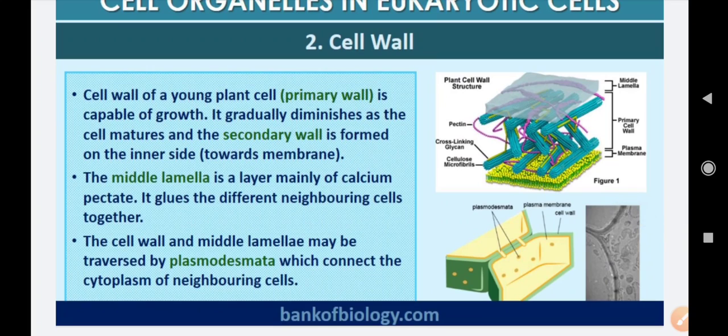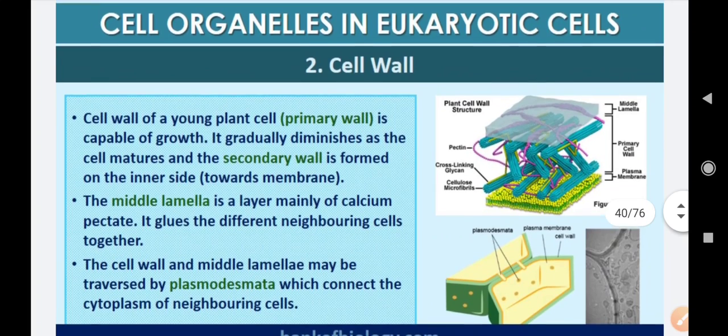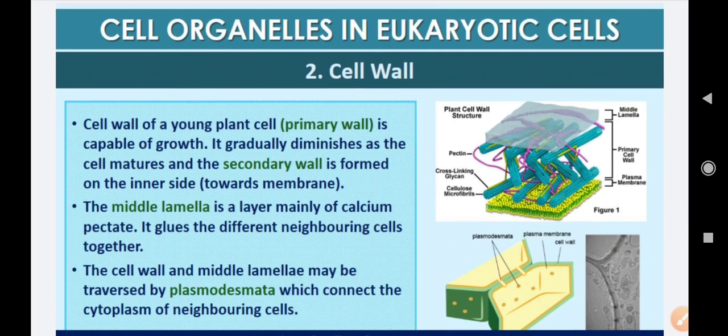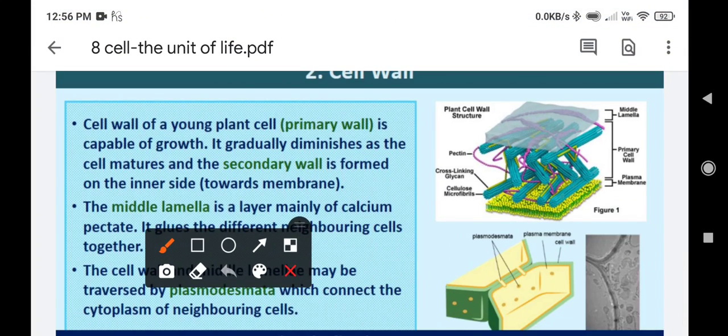A cell wall consists of a primary wall and a secondary wall, and there is another layer which is known as middle lamella. So here in the picture you can clearly see primary cell wall. Okay, this is plasma membrane. Above plasma membrane we have got primary cell wall, and above primary cell wall we have got middle lamella.